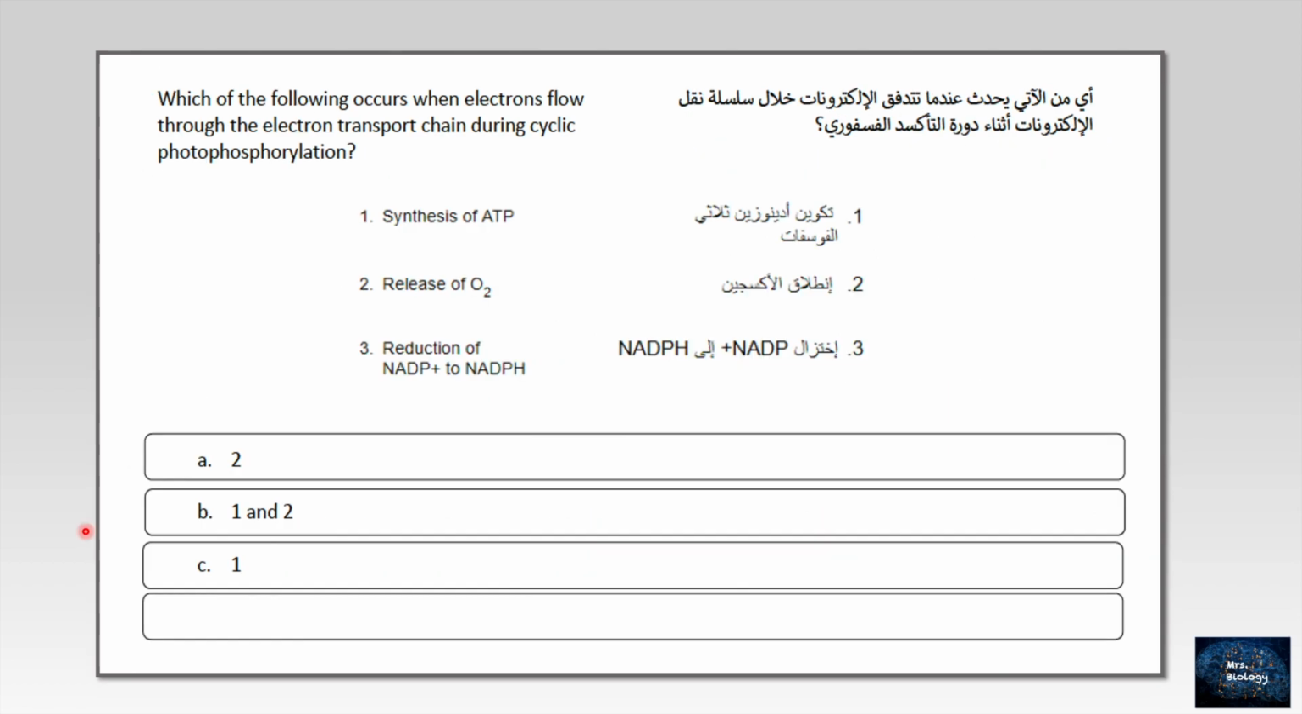This is the last question. Which of the following occurs when electrons flow through the electron transport chain during cyclic photophosphorylation? From its name, that means it happens during the photosynthesis process in plants. Let's read the options. First of all, synthesis of ATP, which makes sense, release of oxygen, and we know it's one of the products of photosynthesis, and reduction of an ADP to an ADPH as an energy carrier molecule.